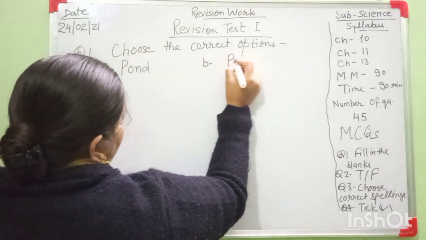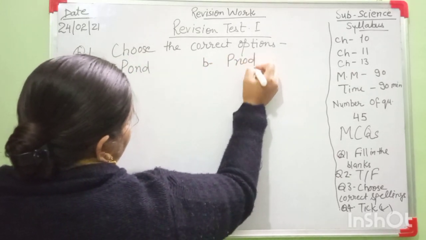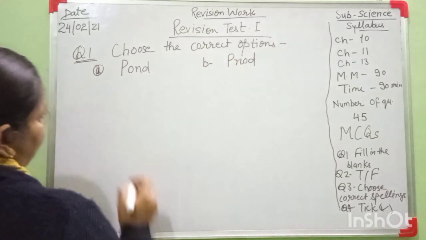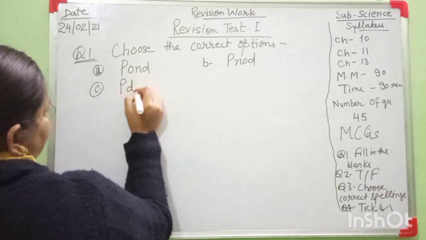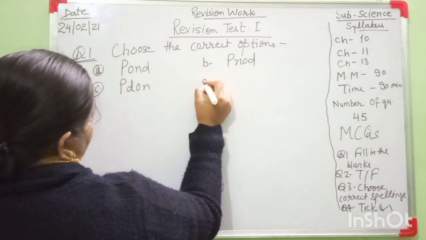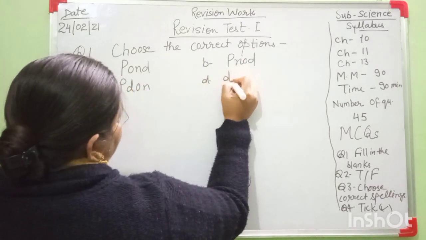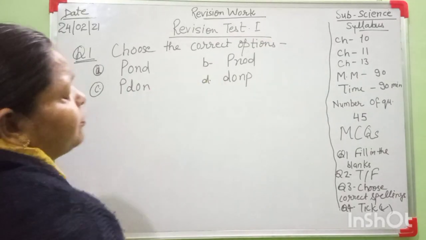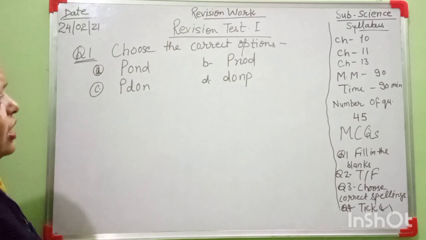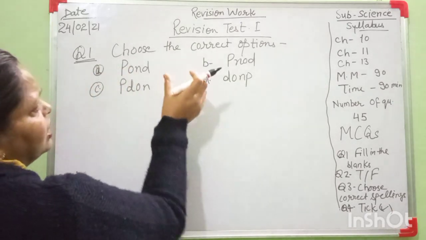B is the spelling pond but this spelling is wrong. Number C is, number D is, which one is the correct spelling? This type of question you are seeing in the examination and you have to choose the correct spelling.